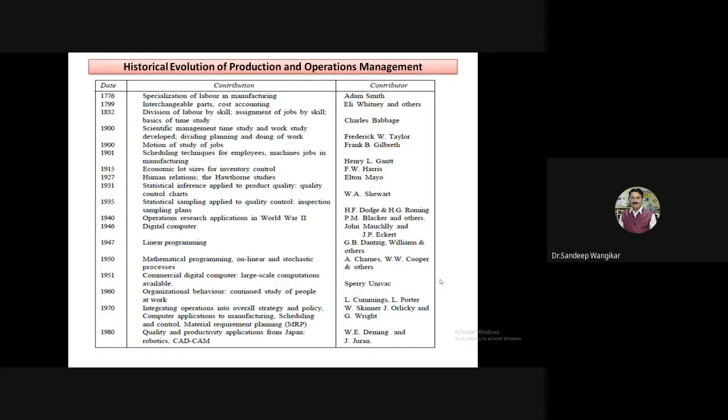Then method study, work study. So time study I have given you an idea, and micro motion study is also there. So it may come in the next part. So these are the things introduced by F.W. Taylor and F.B. Gilbreth, and maximum concepts related to this you already studied in industrial engineering.